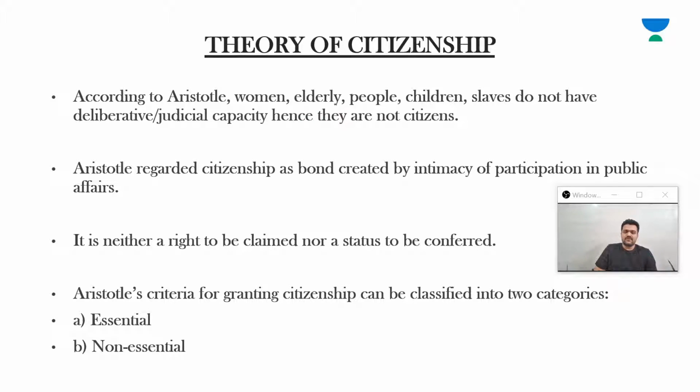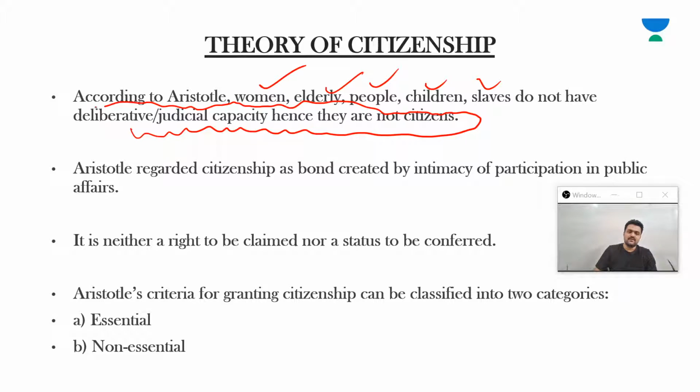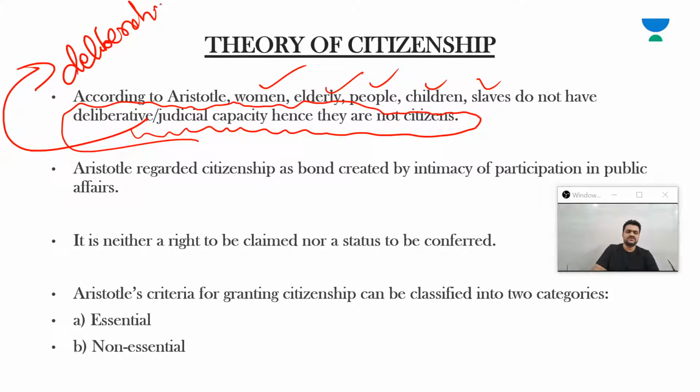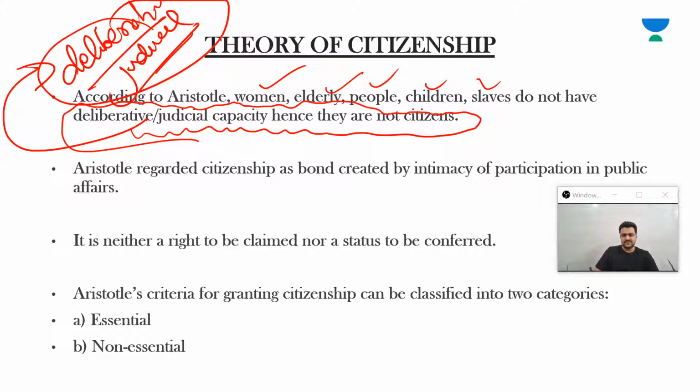According to Aristotle, women, elderly people, children, and slaves do not have deliberative or judicial capacity, hence they are not citizens. The first thing that Aristotle points out is the capacity for deliberation, or judicial capacity. We are going to see that in detail. These are the capacities that any individual should have in order to become a citizen.